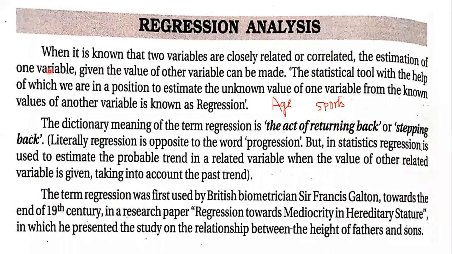So what we are trying to understand here is, when the two factors are correlated, then the estimation of one variable given the value of the other variable can be made. If I get the sports data, I can find out the age data.